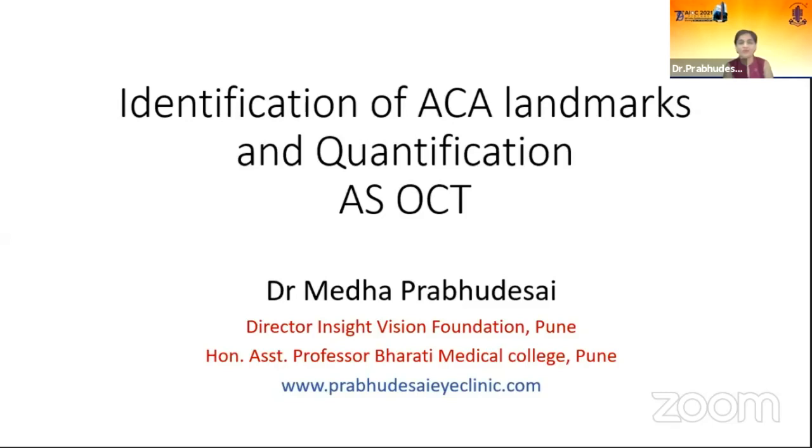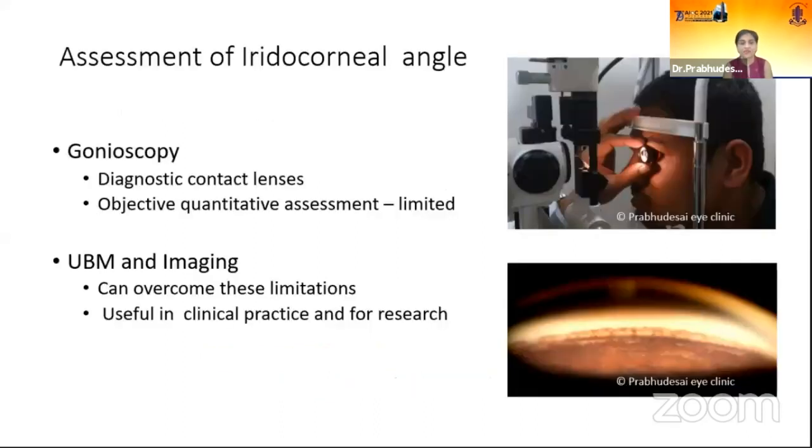So I'm going to talk on identification of anterior chamber angle landmarks and quantification on ASOCT. We all know and we already heard that assessment of the iridocorneal angle can be done by gonioscopy, which is a very good technique and it's the gold standard, but it has limitations. It can be done with the help of UBM and also AS imaging. This can overcome these limitations to a certain extent and is useful in clinical practice and for research.